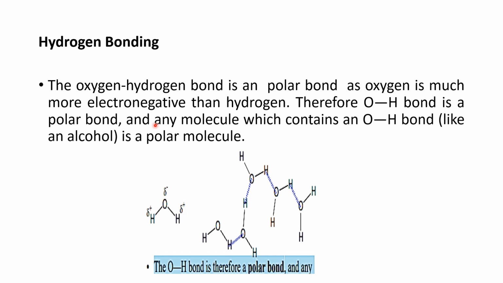moment. For ethanol, for example, we got a dipole moment of 1.69 debye. We say that any molecule which has an O-H bond, such as alcohol, should be a polar molecule. For example, you will see in this diagram, the O-H bond is polar. As we will see, hydrogen bonding is present between different molecules, here of water. So this is the example of water, and in the same way in alcohol you will find this kind of hydrogen bonding.